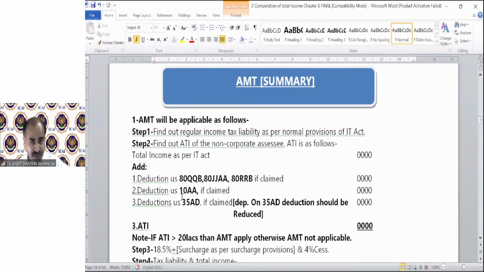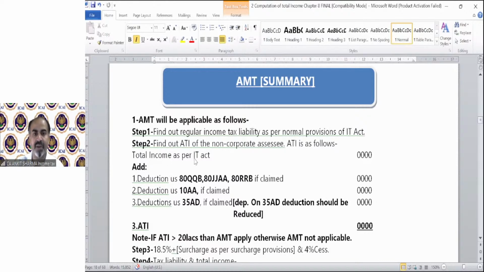In case of partnership firm and LLP, there is no 20 lakh limit applicable. You have to apply the AMT provision. There is no ATI restriction. ATI restriction is only in case of individual, HUF, AOP, BOI and AJP. Clear? So how to find out the ATI? How to calculate it?